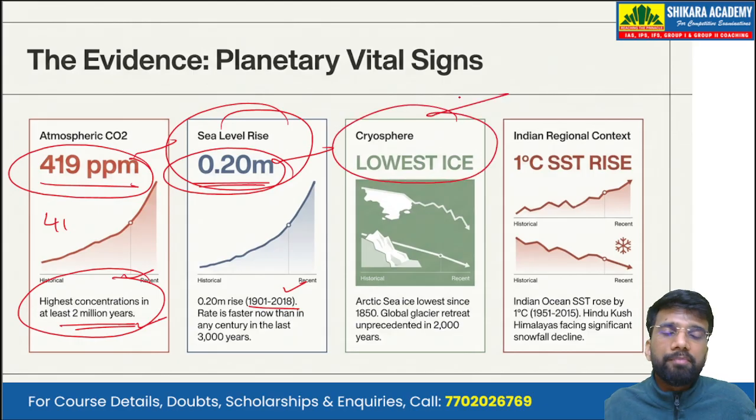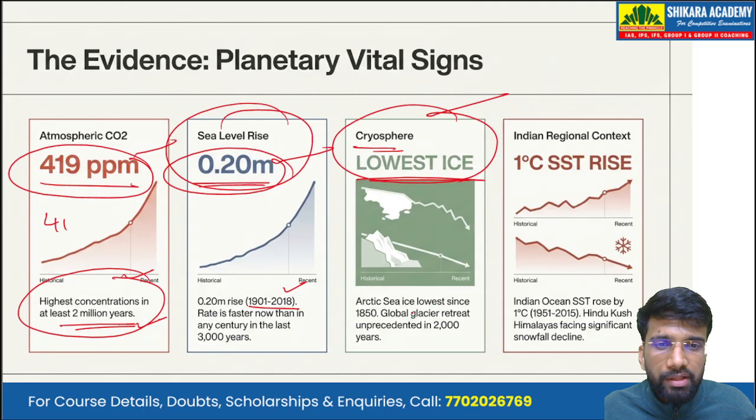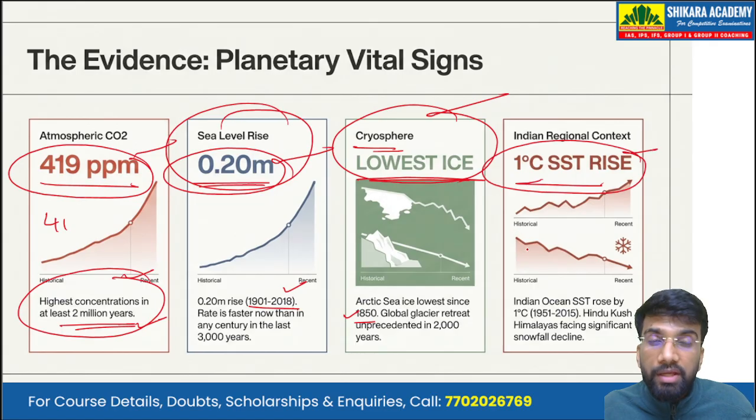Then there is the cryosphere. The cryosphere is the snow-covered area of the Earth that comprises the various glaciers and the polar ice caps. In the cryosphere we have the lowest ice since 1850, and for the average sea surface temperature, there has been a 1 degree Celsius rise in the Indian Ocean region. From 1951 to 2015, in less than 75 years, the Indian Ocean sea surface temperature has risen by 1 degree Celsius.